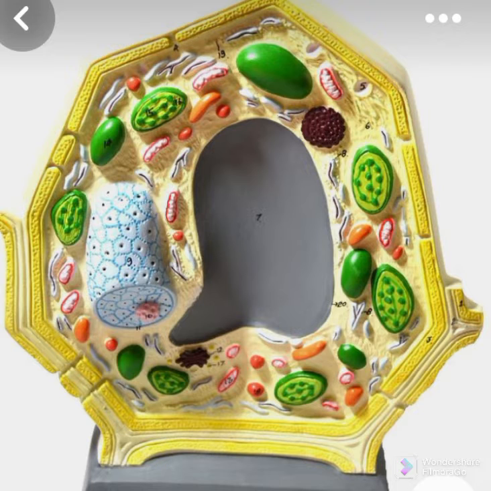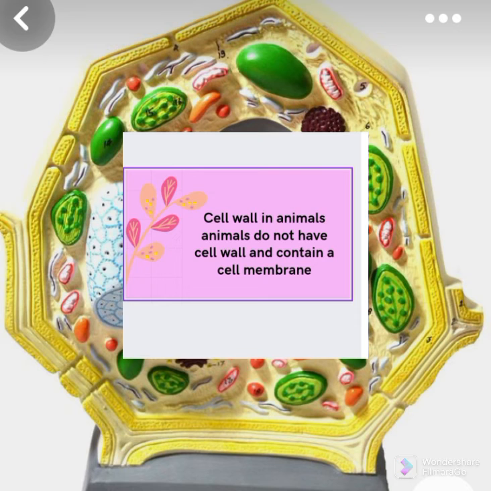Now, is the cell wall present in the animal cell? No, the cell wall is absent in the animal cell, while it is present in the plant cell and also in some microorganisms like fungi.